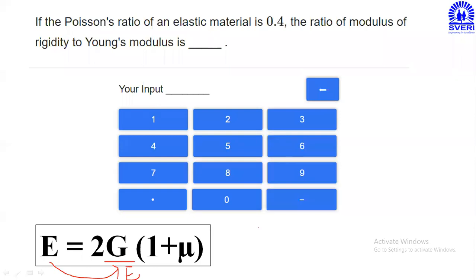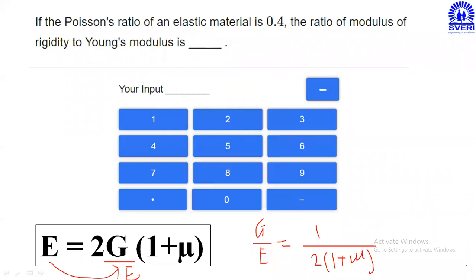So G upon E is equal to 1 upon 2 in bracket 1 plus mu. Like that, I have to write down the relation in the form of G upon E.